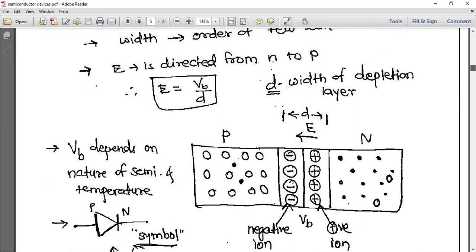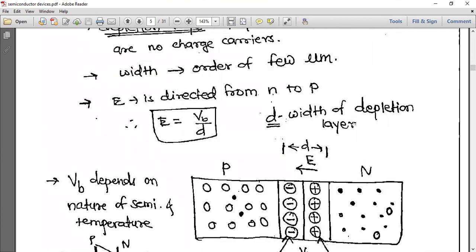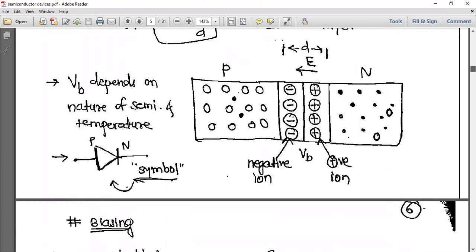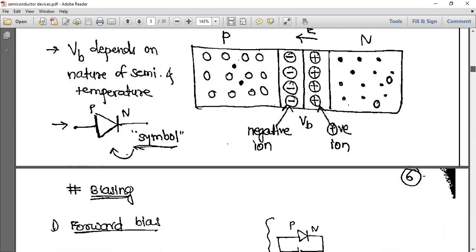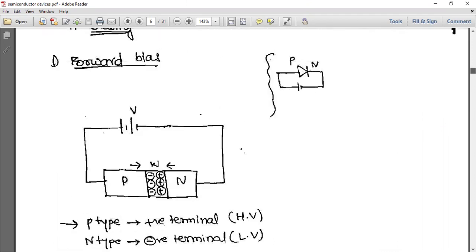So you can see here, D is the width of the depletion layer, which I have shown here. Negative ion, positive ion, this is VB, and this is the width of the depletion layer. N-type semiconductor, P-type semiconductor, and VB depends on the nature of the semiconductor and temperature. And this is the symbol of the diode, right? Got it? Good.